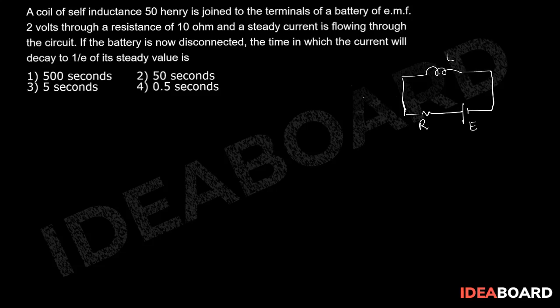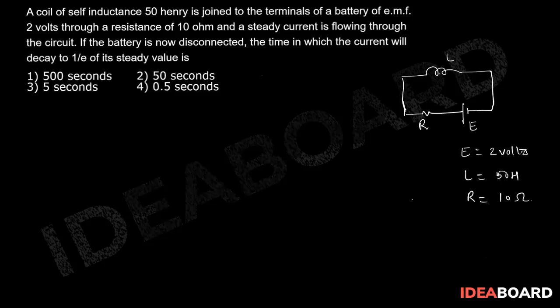Let's say the battery has EMF E, and the given values are E equal to 2 volts, L equal to 50 Henry, and the resistance value is 10 ohms. Perfect.